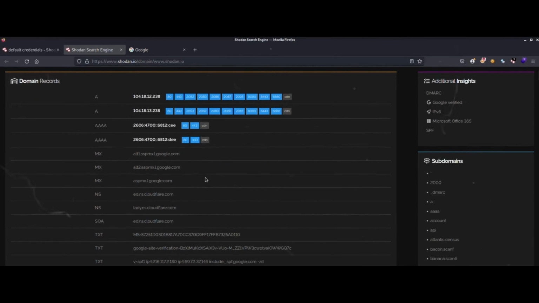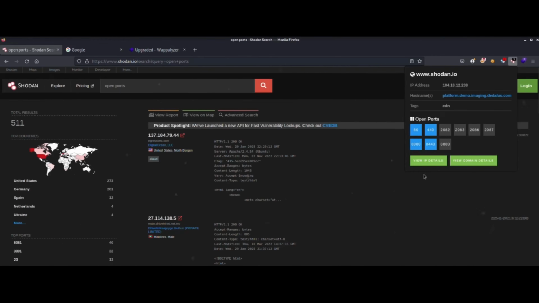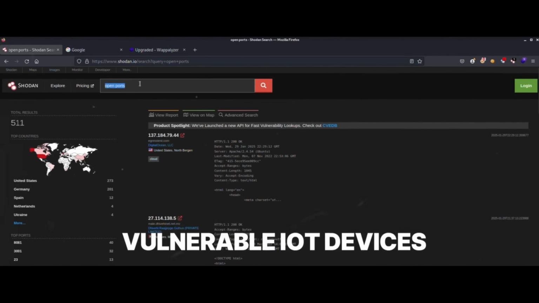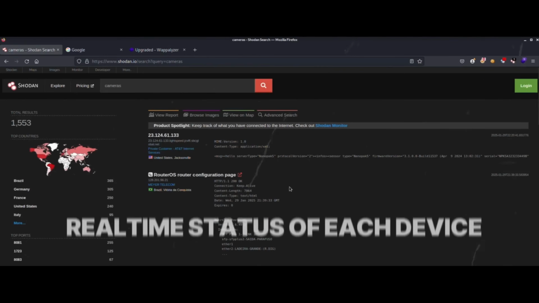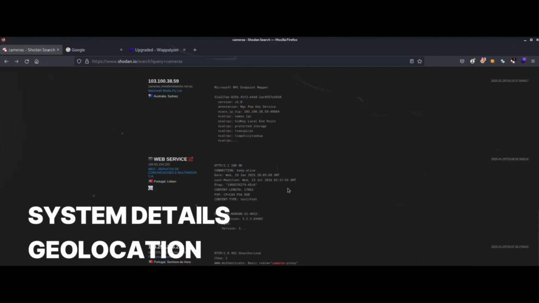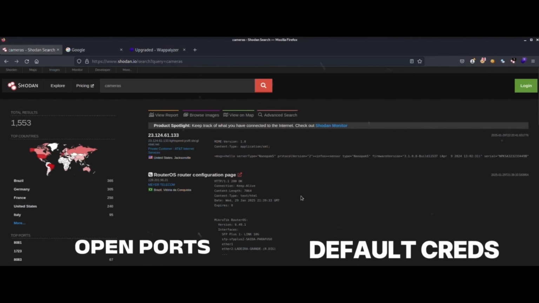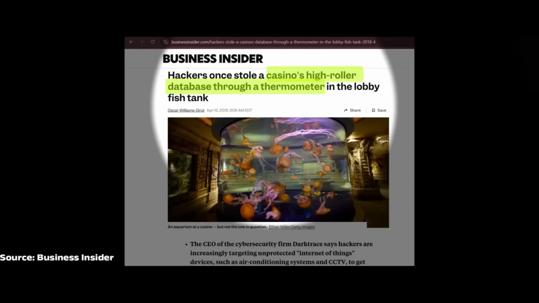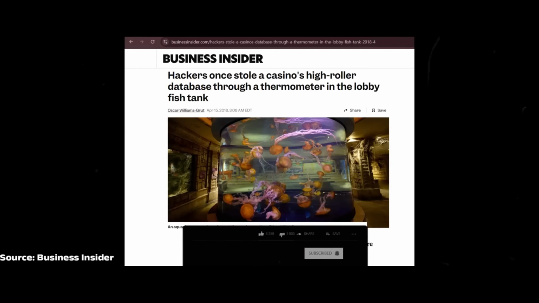These discovered devices often have unsecured configurations, outdated software, or default passwords. What you can do with Shodan is search for vulnerable IoT devices, for example cameras, thermostats, or even power grids. You can see the real-time status of each device exposed to the internet, including geolocation, system details and software versions. You can also identify security gaps like open ports or default credentials. For example, in the casino thermometer hack, attackers found the vulnerable thermometer device through Shodan in the fish tank, and they exploited it to breach the network and access sensitive data. So yeah, we can say your smart fridge might be smarter than you think, and not in a good way.